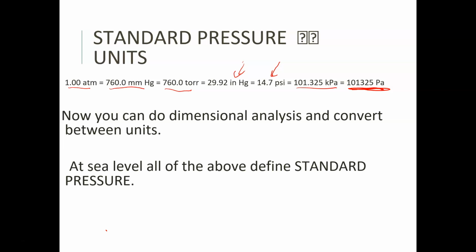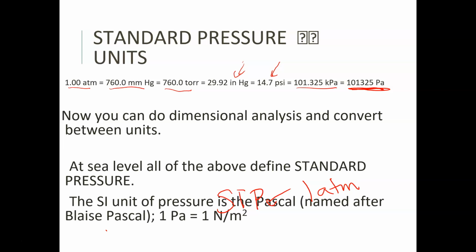So when we talk about this idea of STP, P is defined as one of these things up here, but usually we say 1 ATM, 1 atmosphere. So we'll get to STP at a later date. The SI unit of pressure is the Pascal, and it's named after Blaise Pascal. He gave it its name because he's the one that kind of came up with this idea in the end.